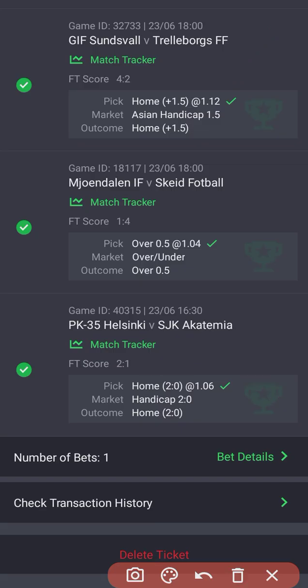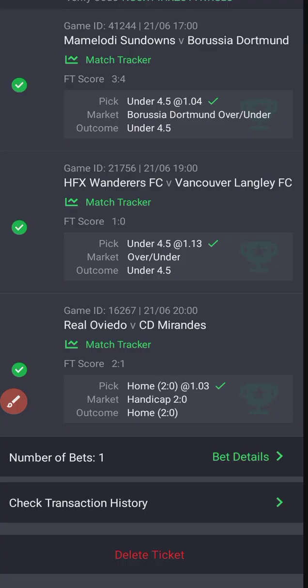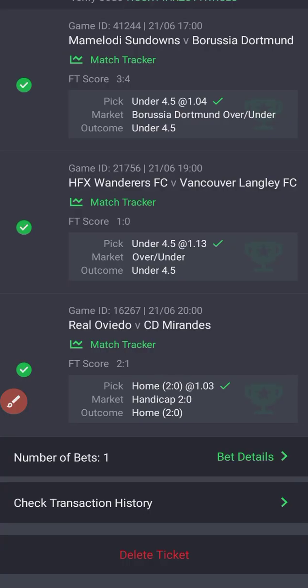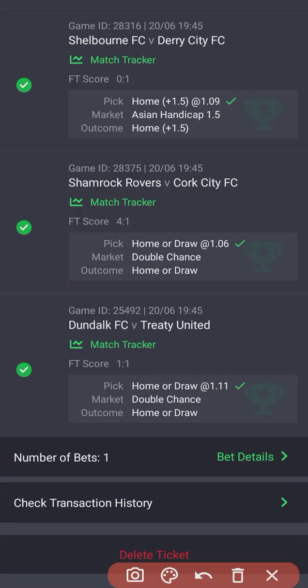Let me show you another example. Now, this is a perfect example of the Asian handicap as I have explained to you. Look at this particular game, Shelbourne versus Derry City. I gave the home team a positive handicap of 1.5, and they lost that game by 1 goal, and then we still went ahead to win that particular bet slip.